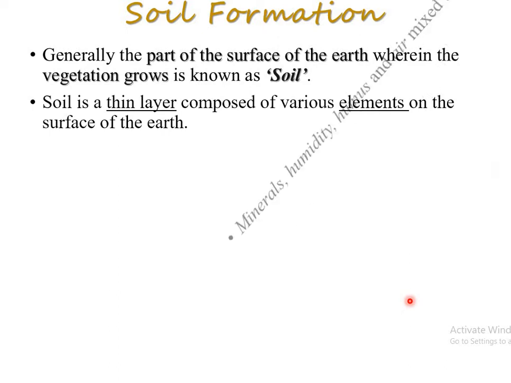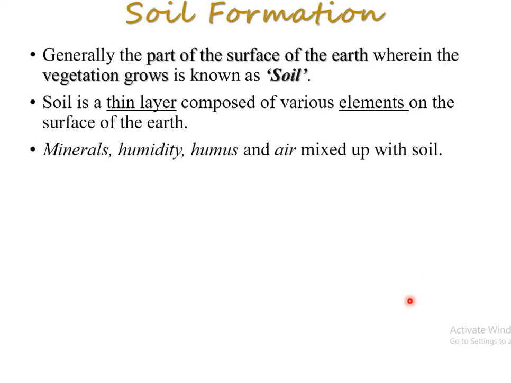Also it has four things: minerals, humidity, humus, and air. In minerals, we already discussed; humidity is a common one. Humus is nothing but dead leaves and plants accumulated over a longer time period. And air. All these four are mixed with the soil, and then it gives the result, and then the vegetation grows.